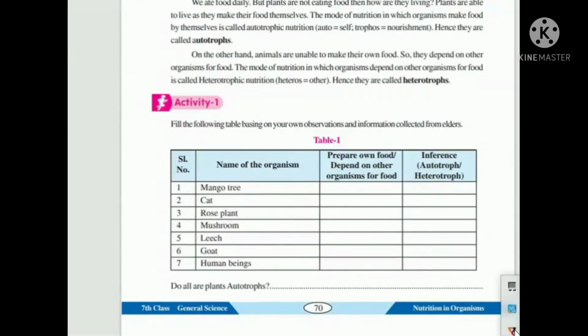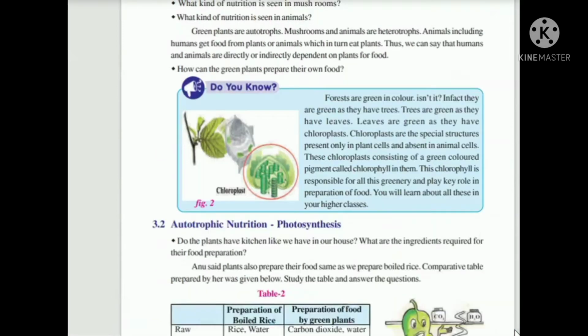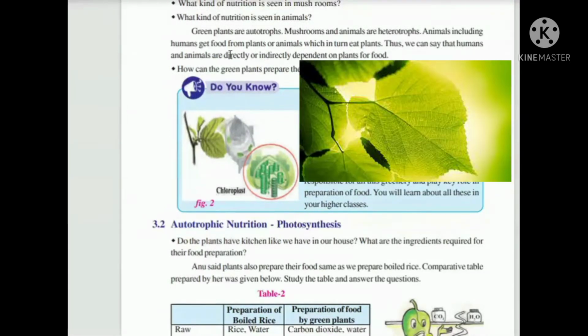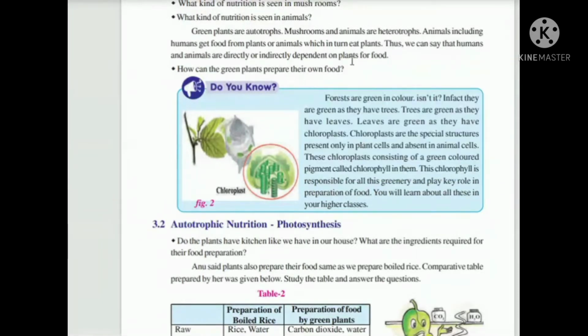So let us see a table here. You have to select which animal or which plant has which type of nutrition. And how can we say that autotrophs can prepare food by themselves? We have a great example, that means plants and trees.